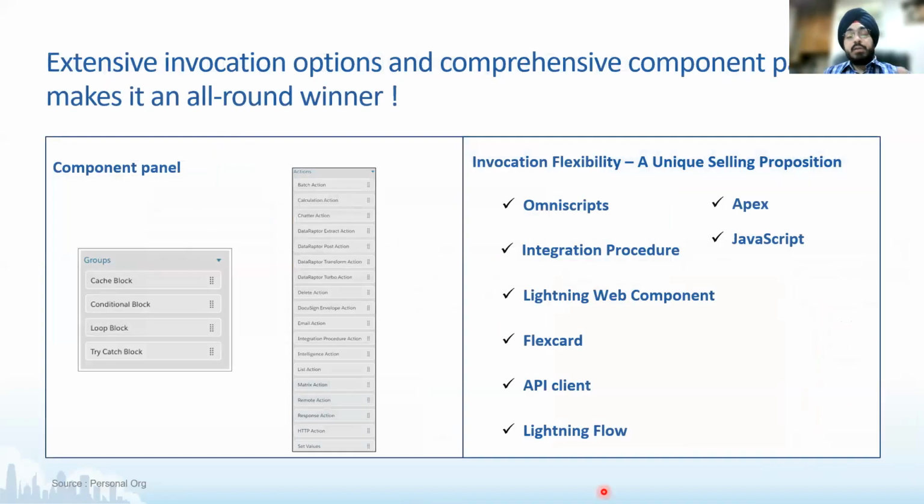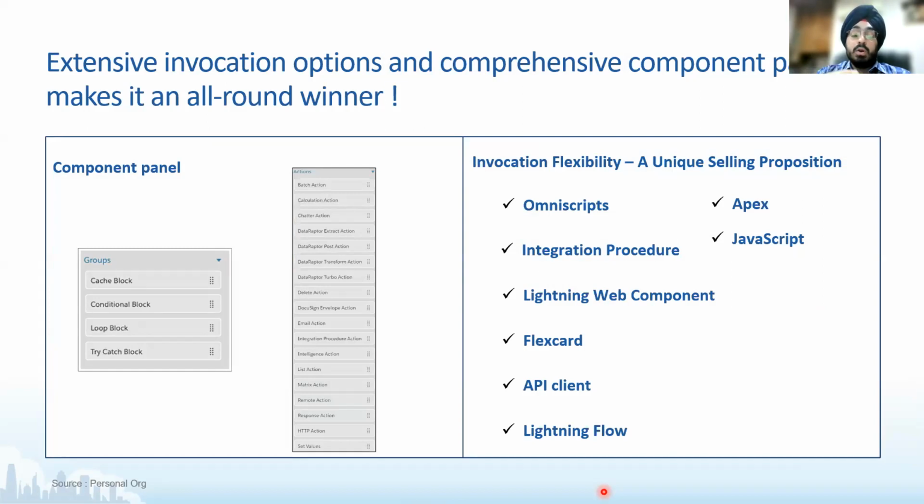Okay, so I think we have covered pretty much all of this. Extensive invocation options. You can invoke it from JavaScript, from Apex, from Lightning flows also. Very important point: even though Lightning flows are new, and so is IP within the OmniStudio bundle, it does support invocation from a Lightning flow. From any API client, Lightning Web Component, IPs, OmniScripts, all of these can invoke it.